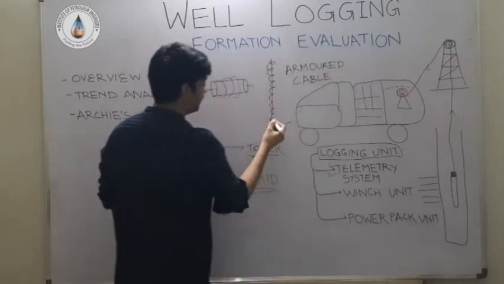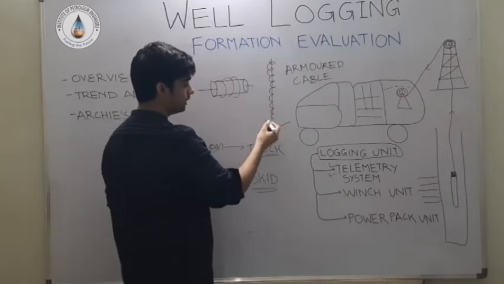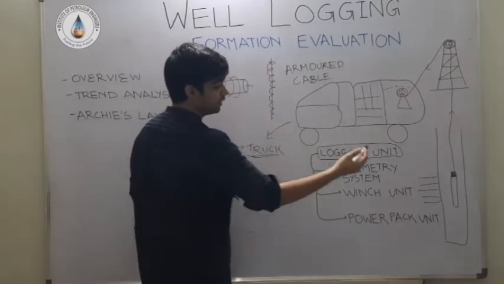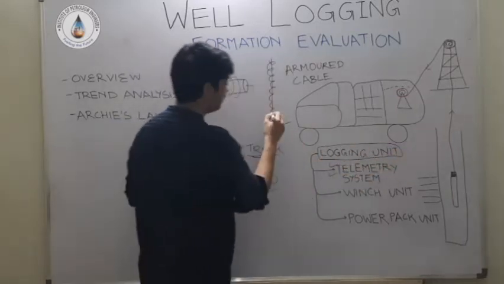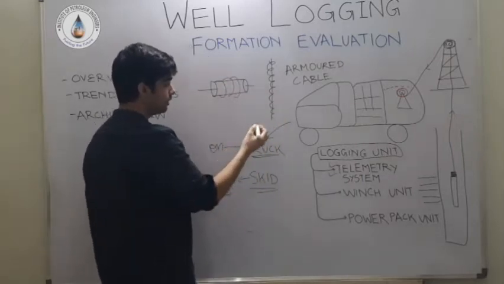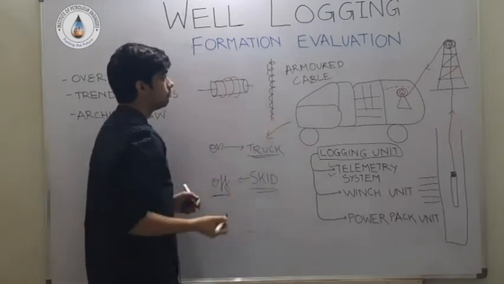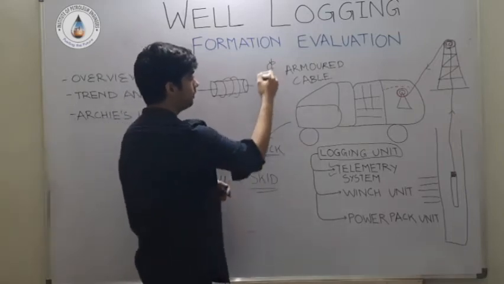There is an inner delicate core, which is responsible for collection and transmission of this data. And this core is a delicate thing, and it is surrounded by an iron winding or steel winding, so that it gives you outer protection.